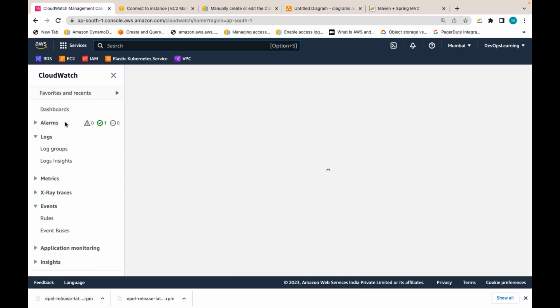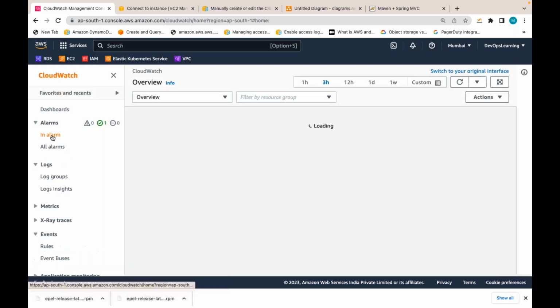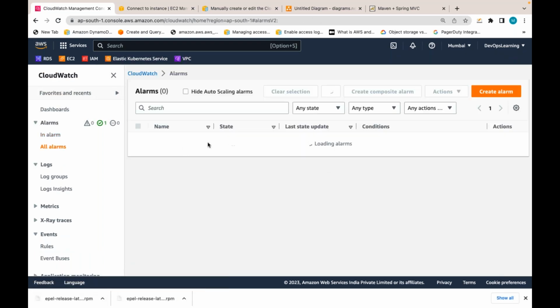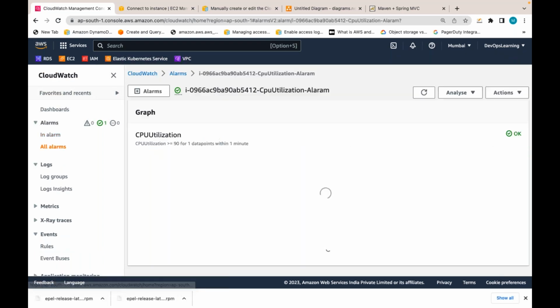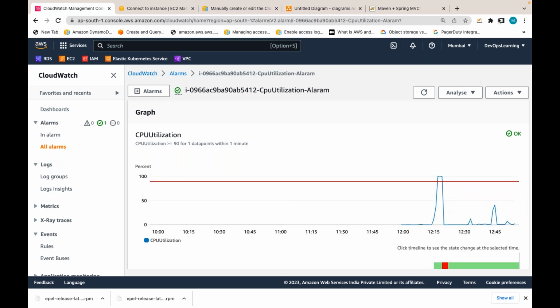Let me go to CloudWatch again. You have metrics and you are gathering the metrics, and based on the metrics you are creating alarms. But now my alarm is okay because the CPU utilization is less. This is metrics. The CPU utilization is under the threshold.